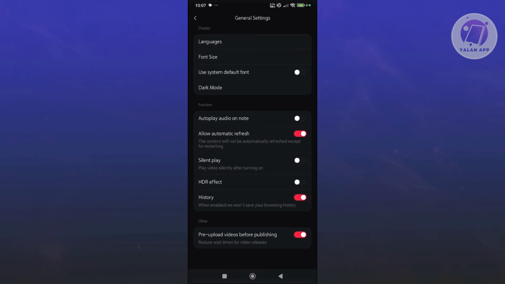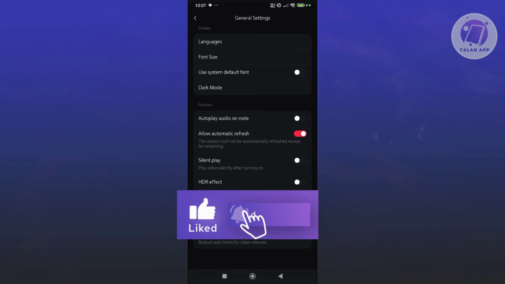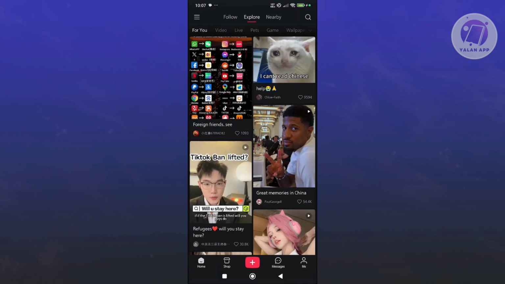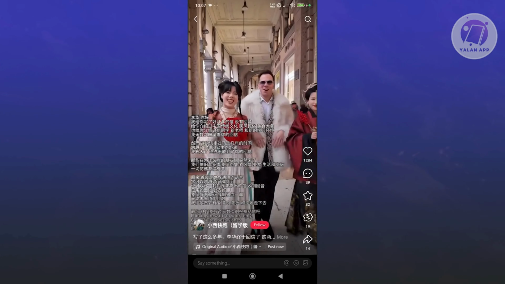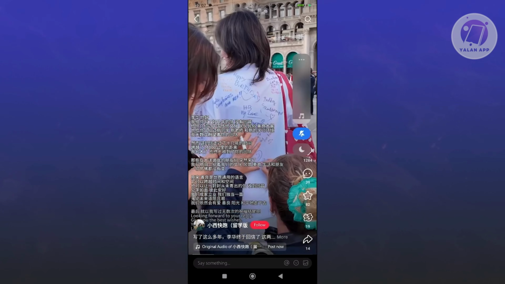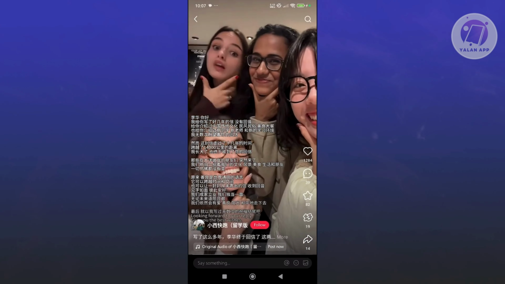But if you want to keep this feature here and you don't want to be surprised with whatever sound when you first open up the app here, what you could do is when that happens, you just need to adjust the volume. So I'm just going to go home here. I'm going to play a random video here. And from here, what you need to do is you just need to press the side buttons, the volume up and down, or volume up or down button here. And that should actually update the sound and you should be able to start hearing from the actual app.